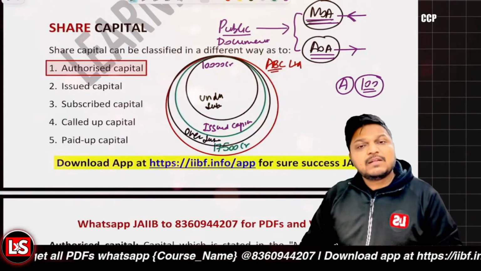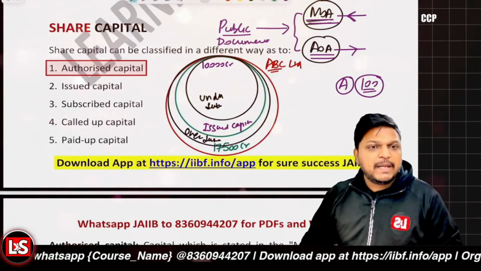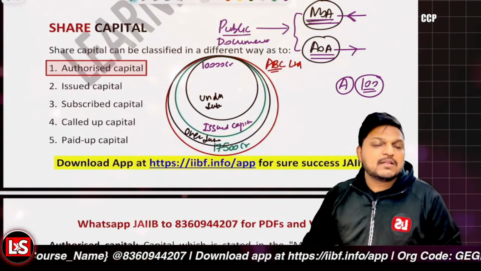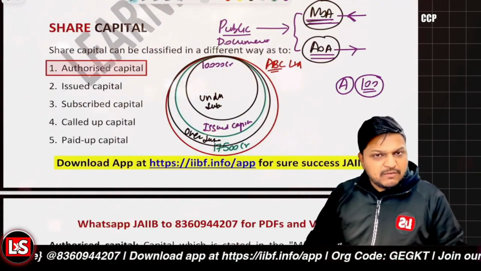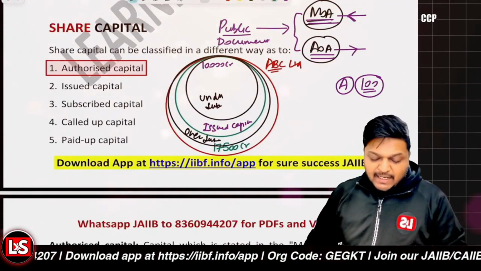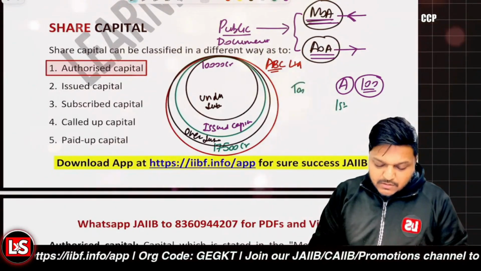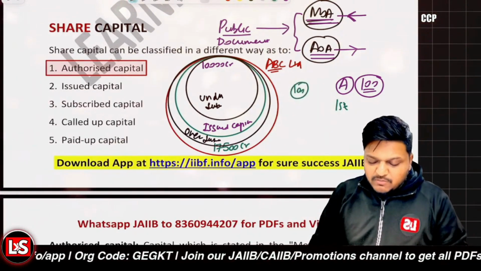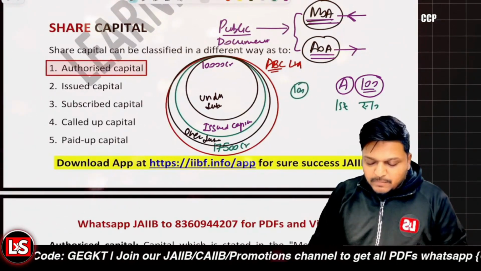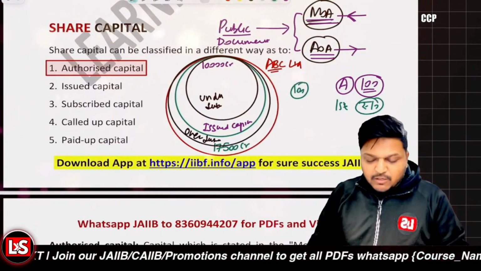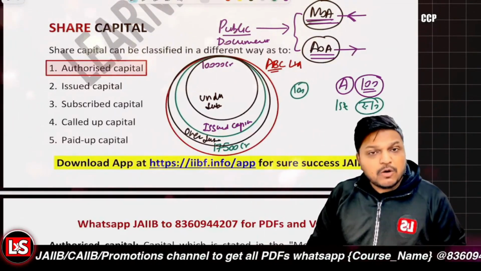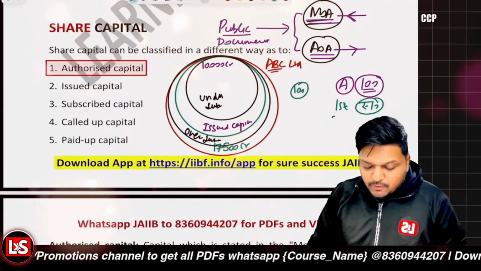It can be paid under different calls. Application money will be paid along with the application. And after that, let's say the share price is 100 rupees, and the company asked for application money of rupees 10 per share. When the shares were allotted, the company called for a first call, let's say for rupees 20.